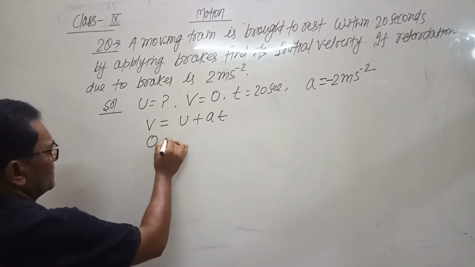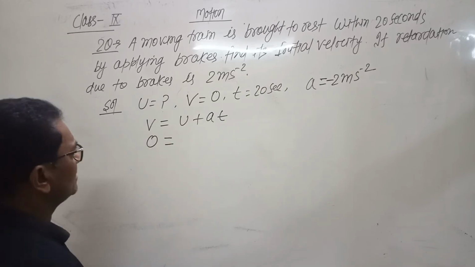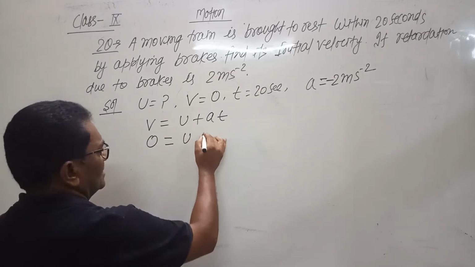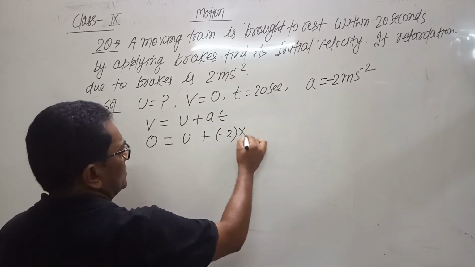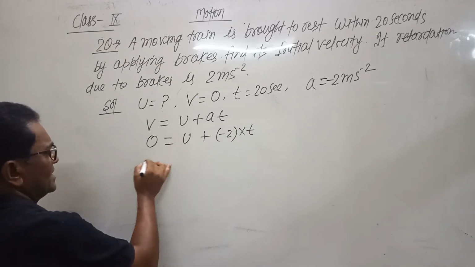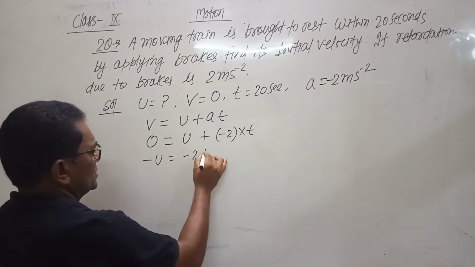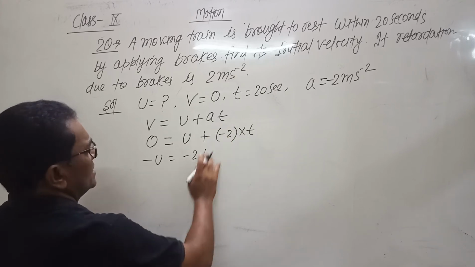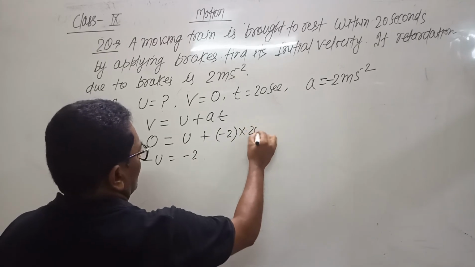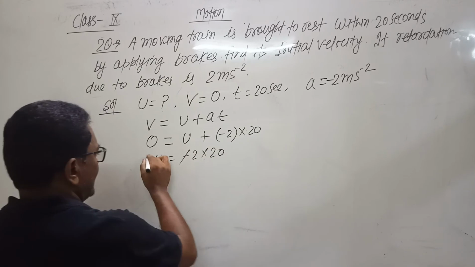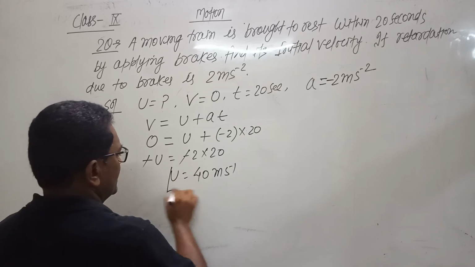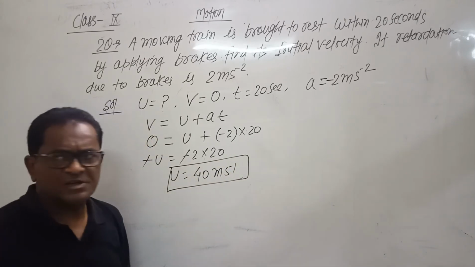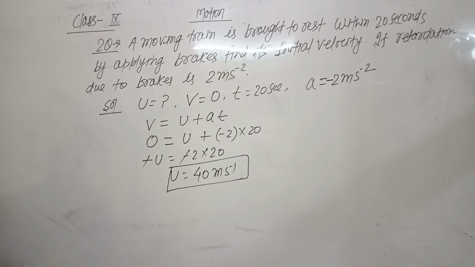Now v is 0, and the initial velocity u we have to calculate. The value of a is minus 2, into t. So minus u equals minus 2t, and time is also given as 20. 2 into 20, minus and minus get cancelled, and it comes to be u equals 40 meter per second. So this is the initial velocity. The train is moving with a speed of 40 meter per second.